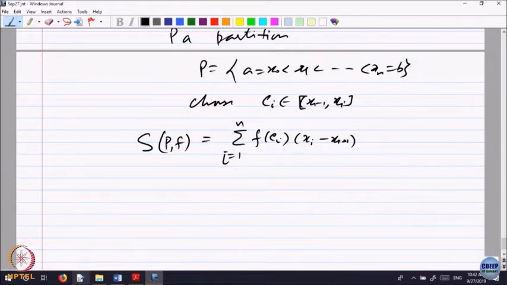Now, there are two things one should observe. To define this sum, we do not have to assume f is bounded. We do not have to assume, because we are looking at the value of the function at some point. So, we are taking the height of the function at that point into the length. So, right hand side is meaningful. So, this sum is well defined, right. We do not have to assume. At the same time, note that the point C I is an arbitrarily chosen point in the interval x I minus 1 to x I. You can take the left hand point, you can take the right hand point, you can take the midpoint, or you can take any point, does not matter.